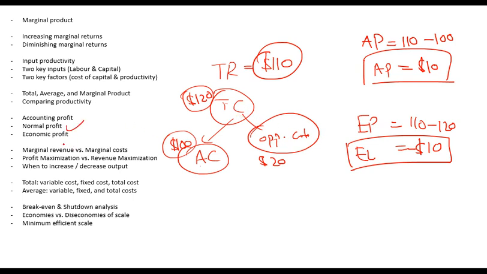What is normal profit? Normal profit is the profit at which total cost becomes equal to total revenue. So if I tell you that total cost is $120, and I ask you what is the normal profit for this business, normal profit for this business will be $120, because at $120 the whole cost will be covered. So the profit at which economic profit becomes zero, that is known as normal profit.